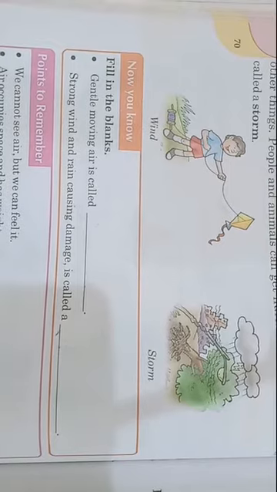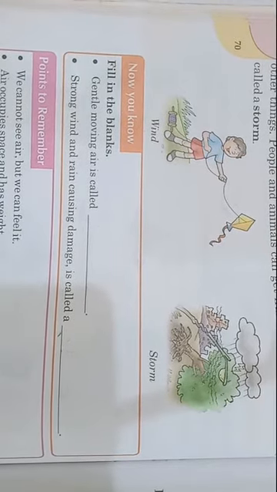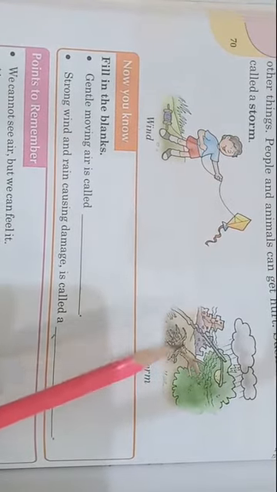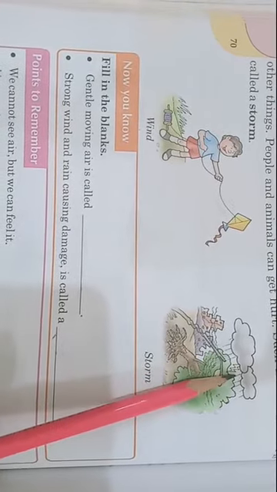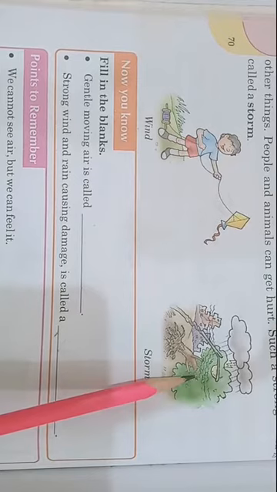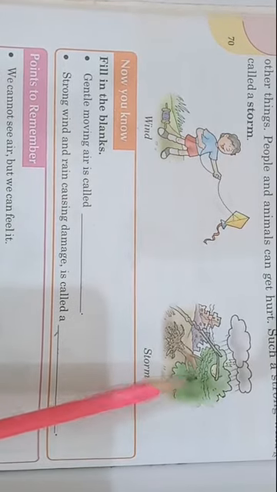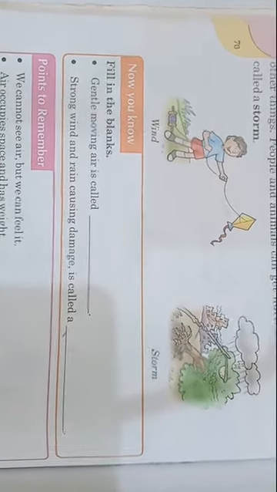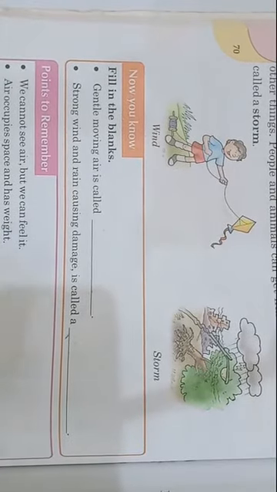Strong wind along with rain causing damage is called storm. Look at here. This is storm. You can see this tree. This storm is going to uproot this tree. Such a strong wind is called a storm. It damages trees, crops, buildings. You are seeing, this is called storm. So, what is the meaning of wind? Moving air is called wind.